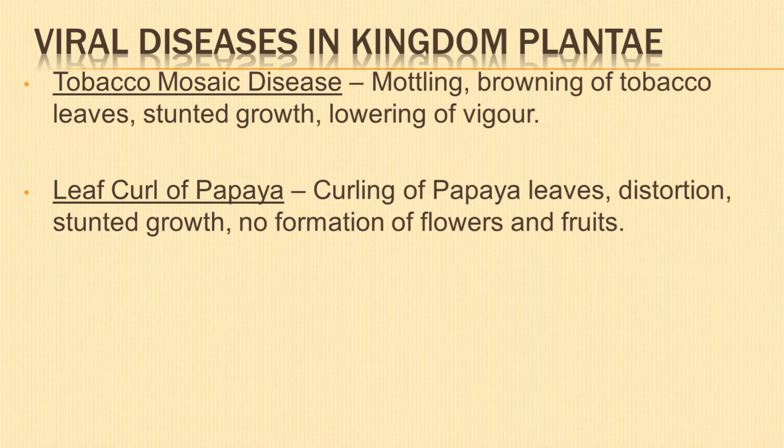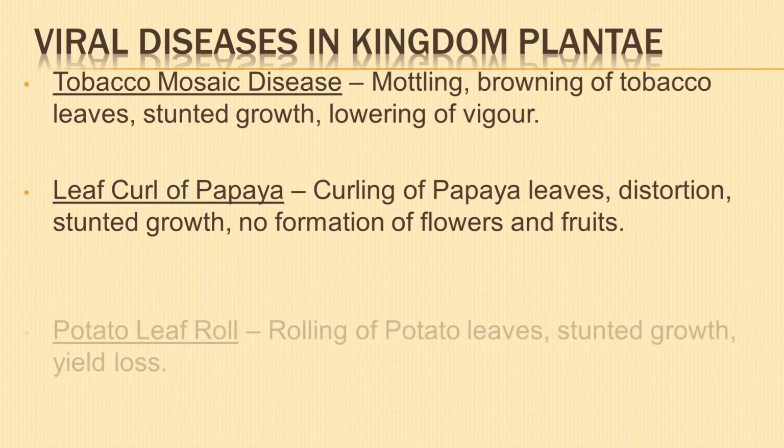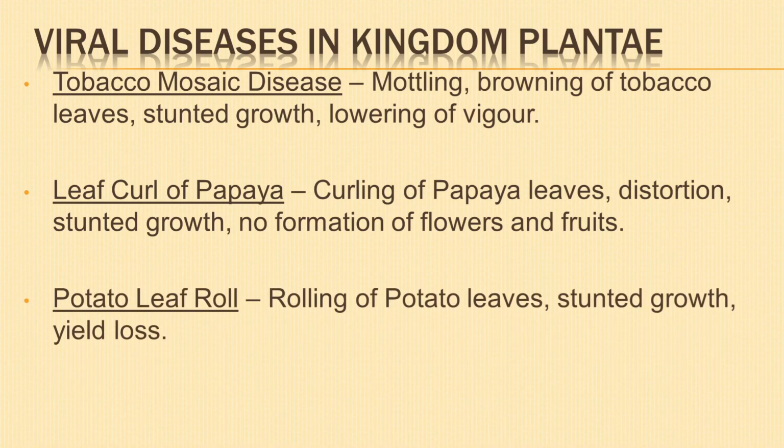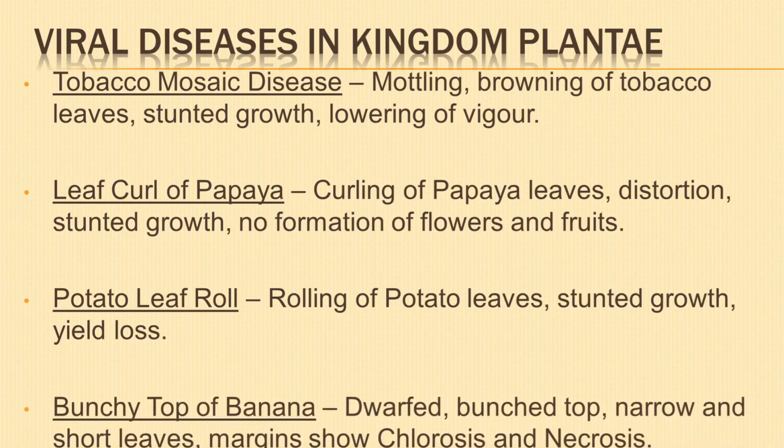Plants show stunted growth and do not produce flowers and fruits. Potato leaf roll. The potato plants affected by virus show rolling of leaves, stunted growth, and result in higher yield loss.